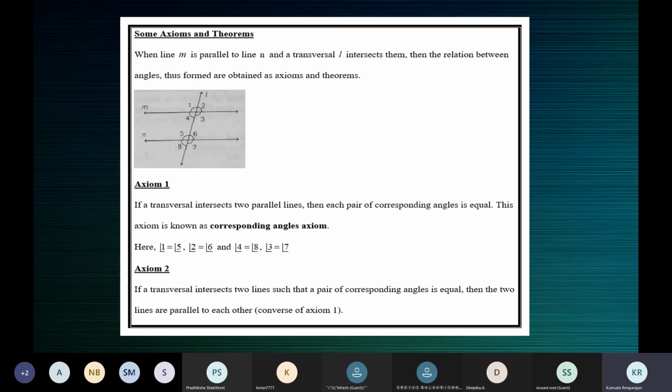So in axiom 2, what should be given? Two lines, not two parallel lines, two lines cut by a transversal, such that one pair of corresponding angles is equal. You can have more than one, but at least one pair of corresponding angles equal. If this information is given to you, then the result is that the two lines are parallel to each other. When you have two lines, you don't know if they're parallel or not. So when you have two lines cut by a transversal such that a pair of corresponding angles is equal, then you can conclude that the two lines are parallel lines.